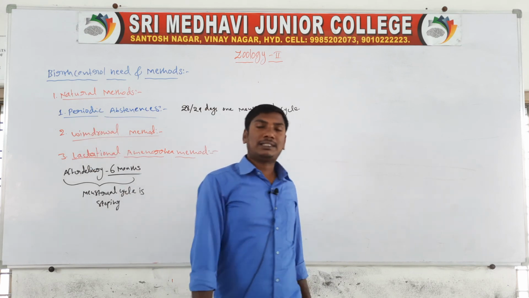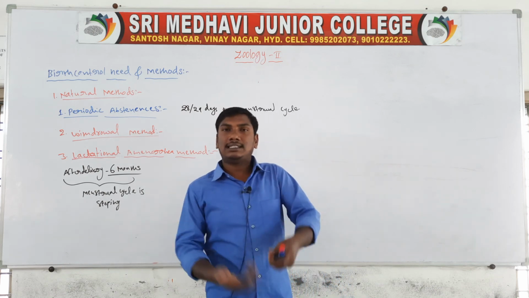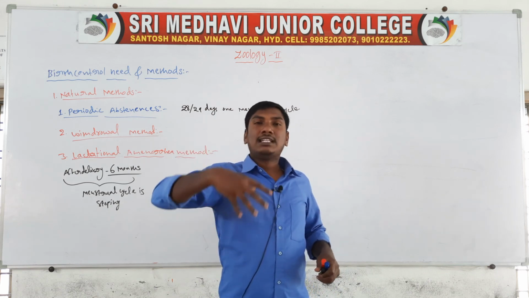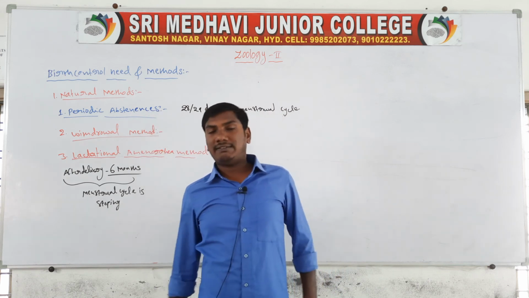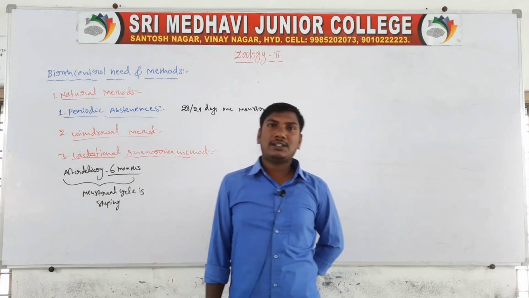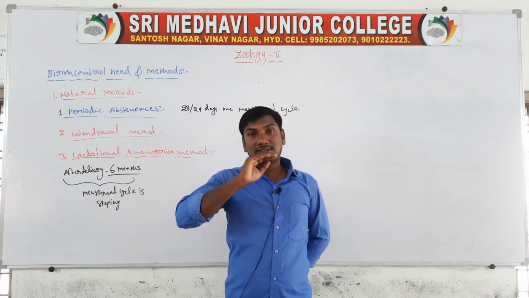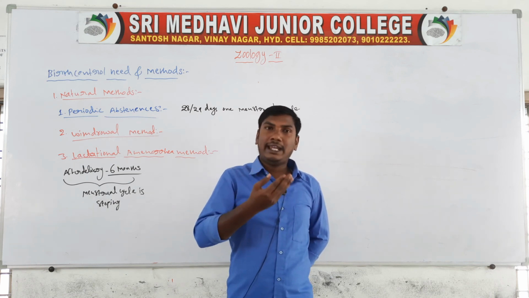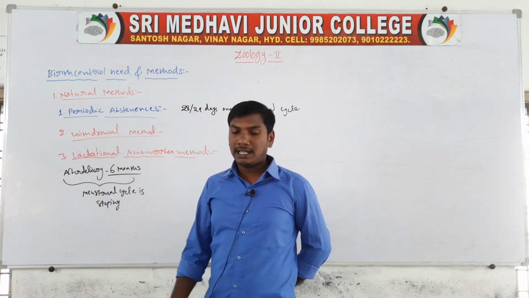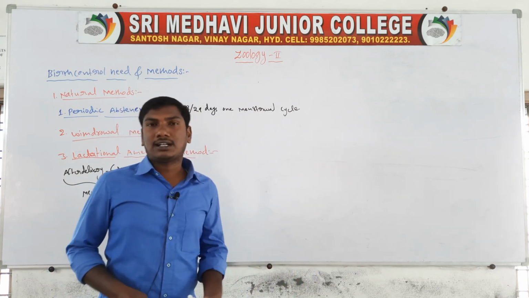Second, the withdrawal method means the male and female engage in sexual participation, and at ejaculation, when semen is released, the male removes the penis from the vagina. Next, the lactational amenorrhea method means that in this period the menstrual cycle has stopped, so there is no release of the egg and no formation of pregnancy. These are natural methods of birth control. Next class we will discuss the remaining birth control methods.